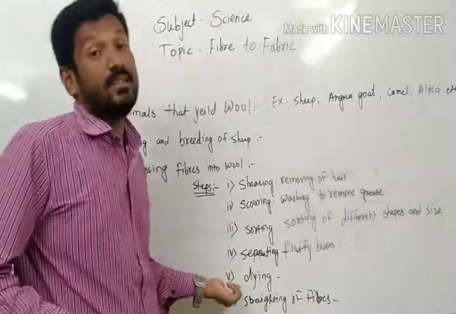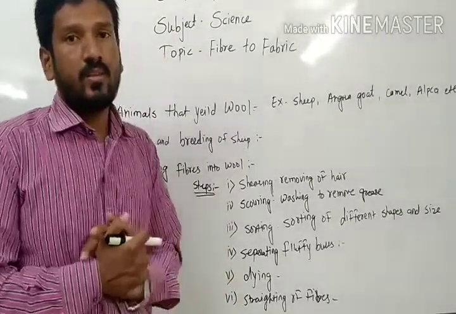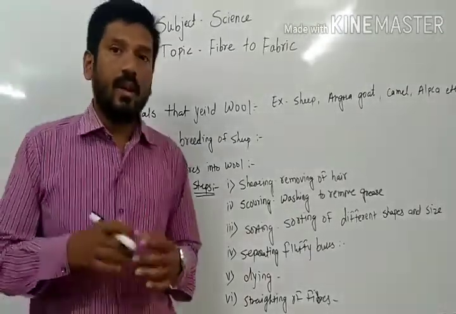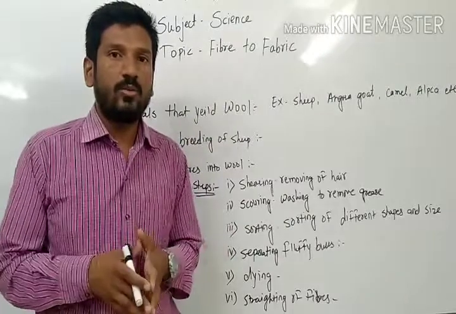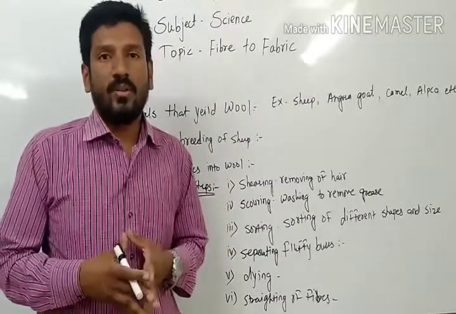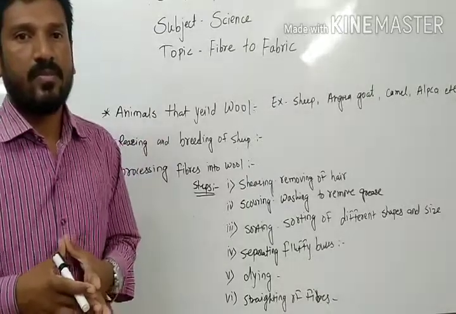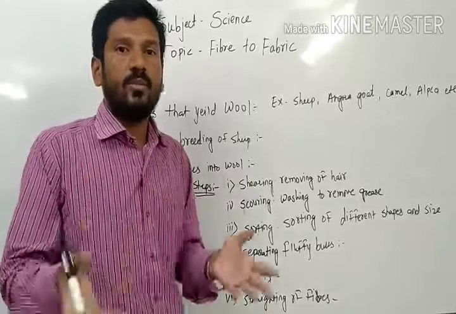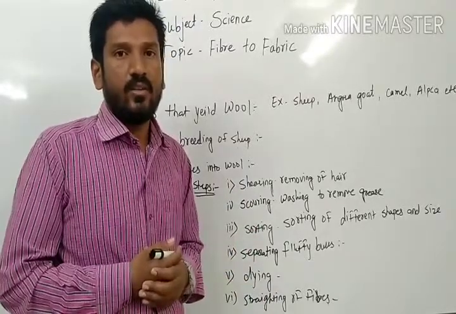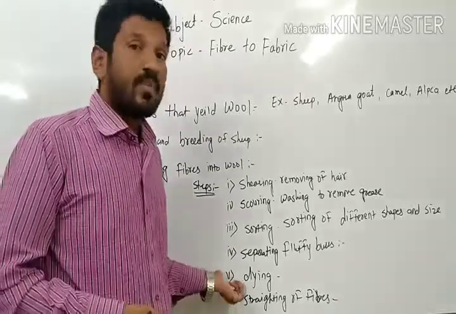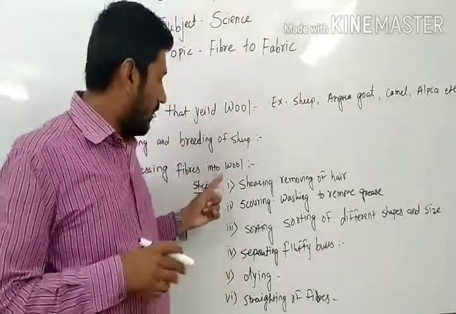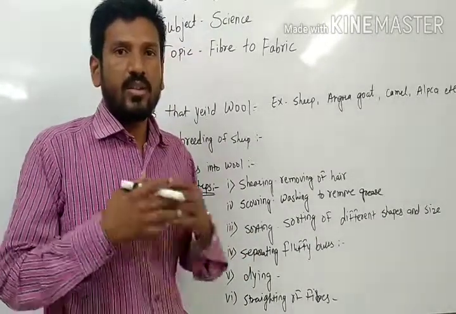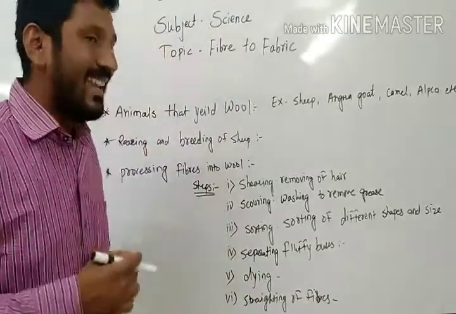Now the next one is dyeing. Dyeing means coloring. Nowadays, as I told you, we prefer clothes according to fashion, not according to comfort. So everybody wants colorful clothes. To get colorful clothes, we need to dye the wool. We mix it into various different colors and textures. After dyeing, they give different colors to the wool or fibers.